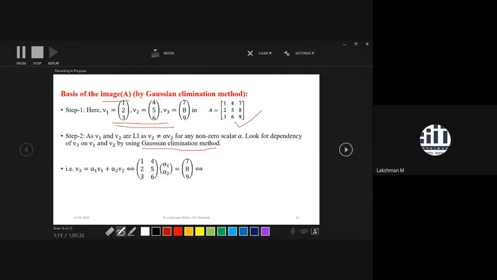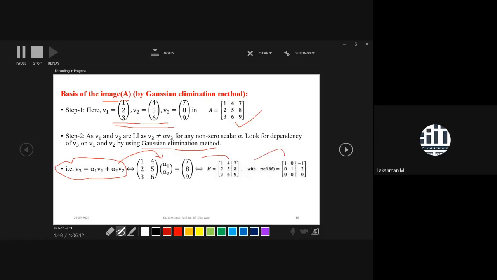Through the Gaussian elimination method, we observe that V1 and V2 are clearly linearly independent. We don't know about V3, whether it is dependent on V1 and V2 or not. So to check the dependency of V3 over V1 and V2, we write V3 as a linear combination of V1 and V2. In that process, we get a system of equations, and we have to solve it by applying the Gaussian elimination method. That means we put it in row reduced augmented form.